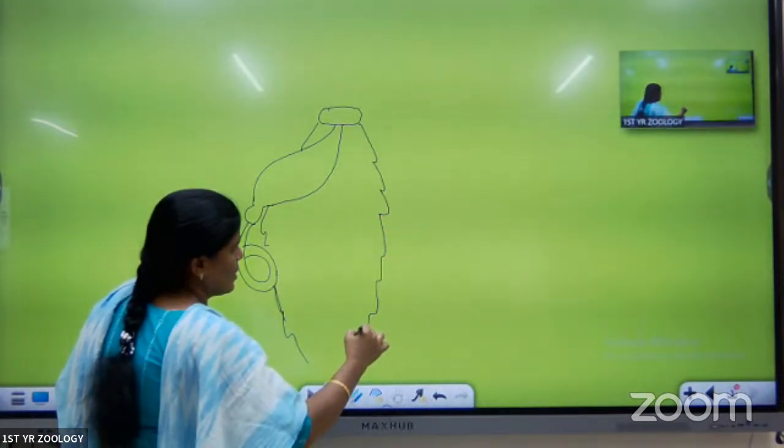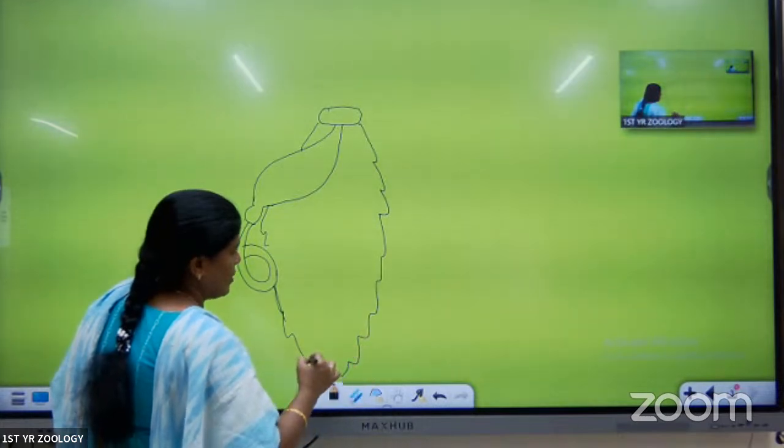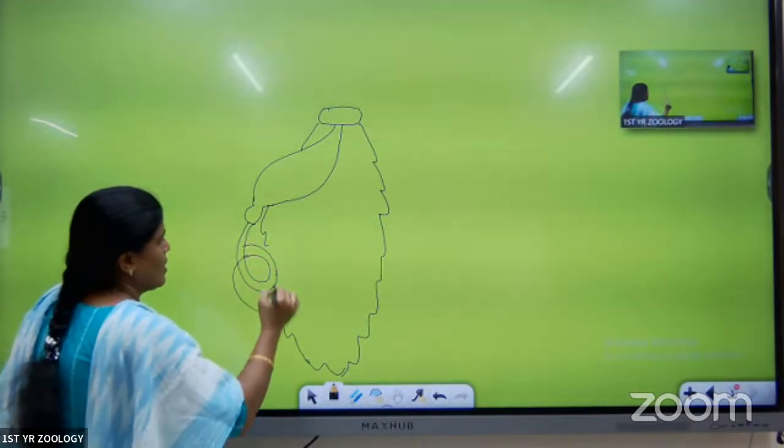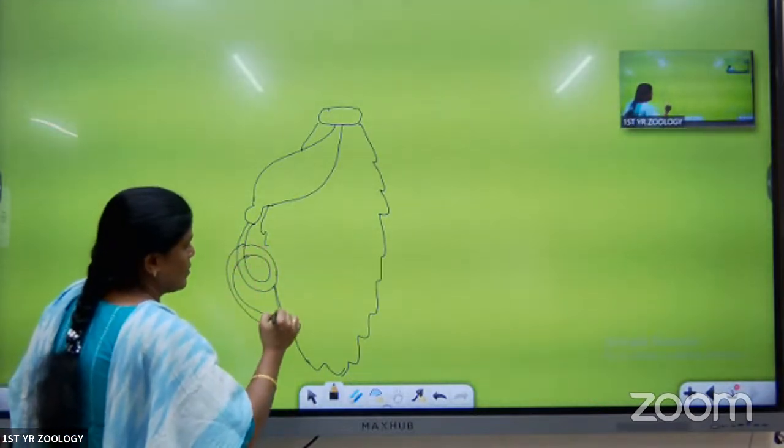This is about the alimentary canal of the cockroach. How about to see this one? This one is the mesenteron.